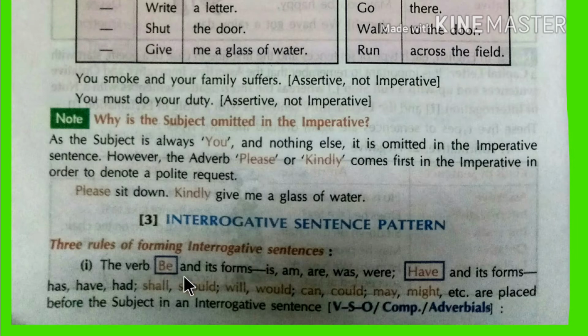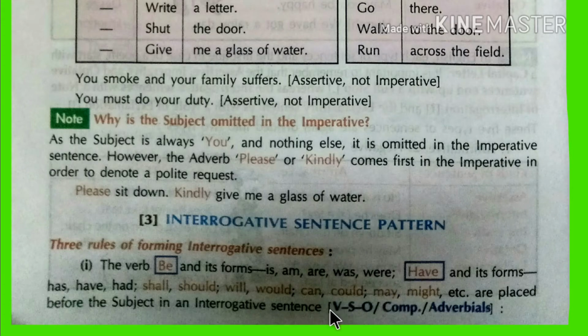The first rule is we use be, have, should, could, would, can, may, might, right? And the structure will be verb, the auxiliary verb. This verb is an auxiliary verb like is, am, are, was, were, or have.